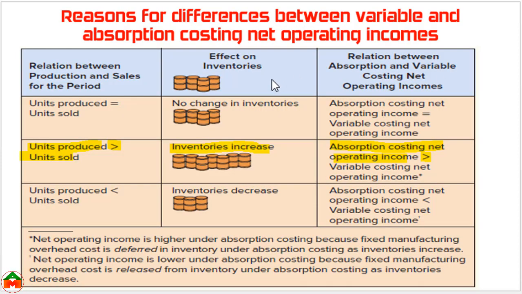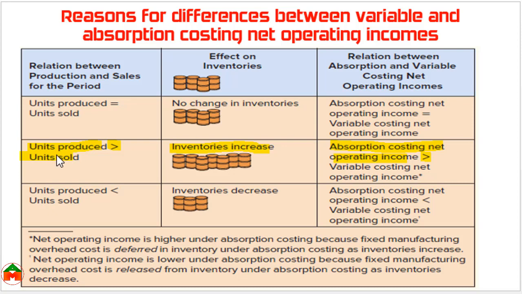And if you have a question in your mind about why there is a difference between the net operating income under variable costing and absorption costing, here you can see the reasons described in the table. If the company produces and sells the same amount, then there will be no difference. I mean, if the production amount and the sold amount are the same, there would be no difference between the net operating income under absorption costing and variable costing.